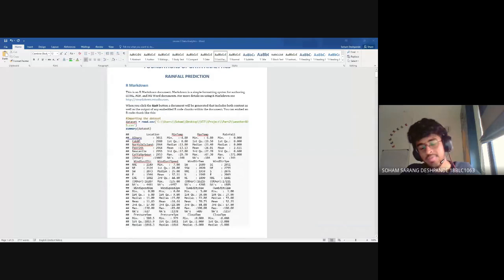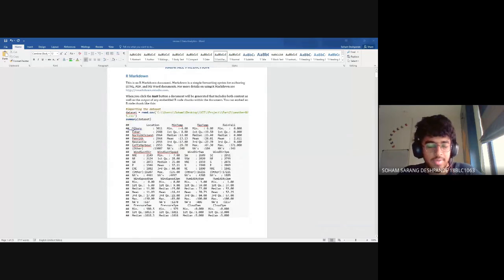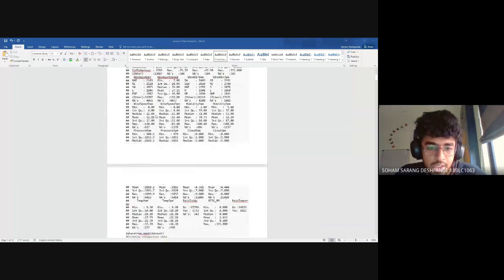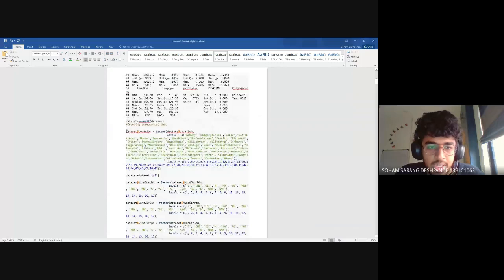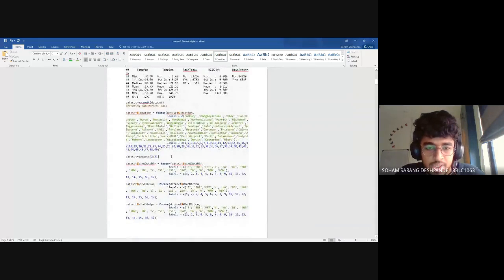It has many columns and rows. It has more than 1,42,000 rows and more than 49 columns. First we imported the data set, then we labeled the data set for data processing so that it will make our work easy.